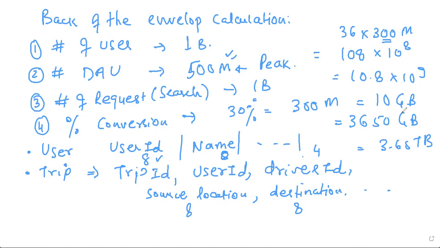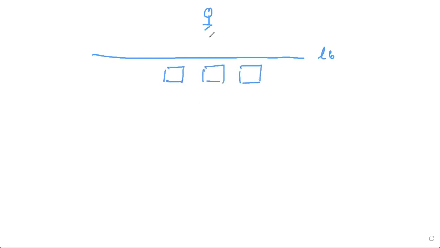So this is our back of the envelope calculation for Uber. Now comes the system design piece, which is high level design. So now let's start with this. We have a user, and this is our services load balancer. This is where our web servers are located. So the user says, hey, search. What search will do is it will go to the web server, and the web server will call search service, right?